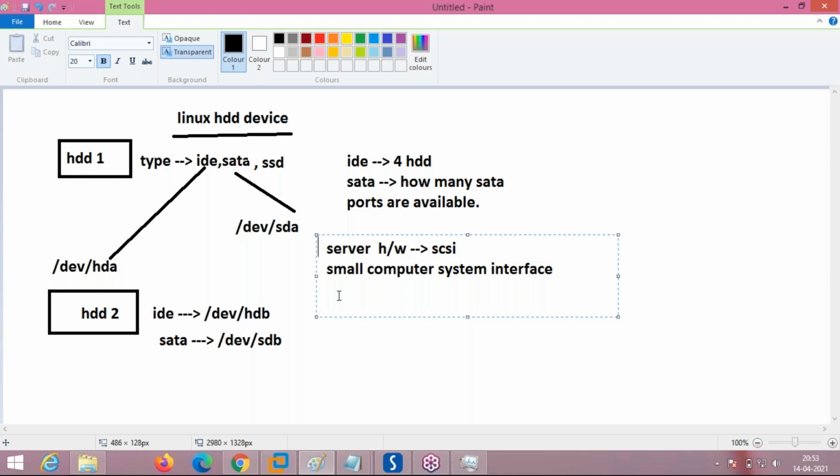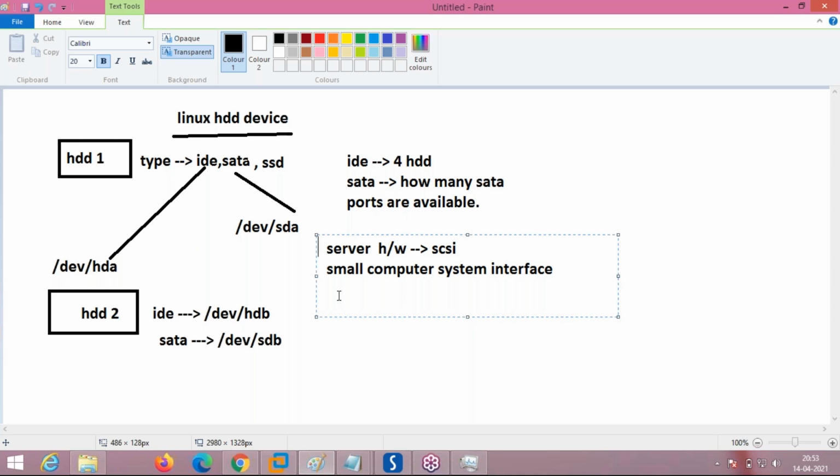Like a USB, you can attach your USB pen drive and pull it out in the end, and nothing happens. In the same way, hot swappable. This SCSI type hard disk can also do the same thing. They don't burn. If you pull out an IDE hard disk while running, it just burns.